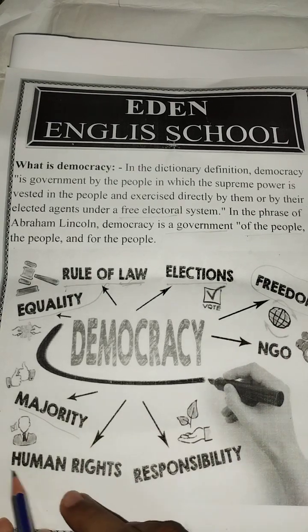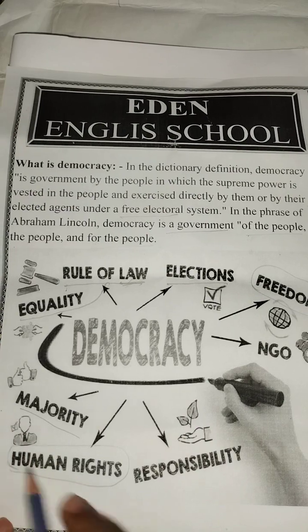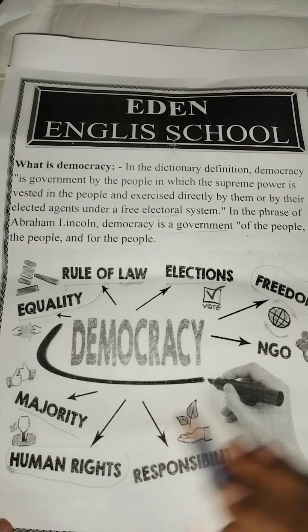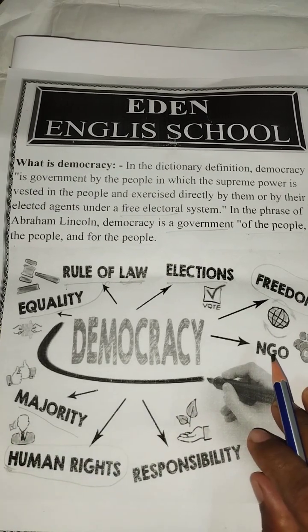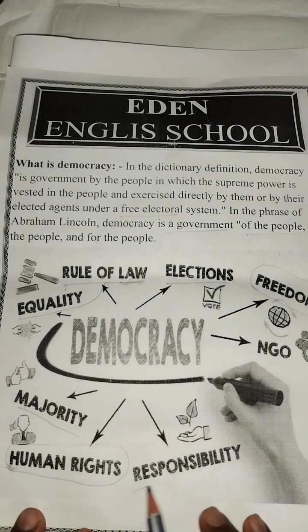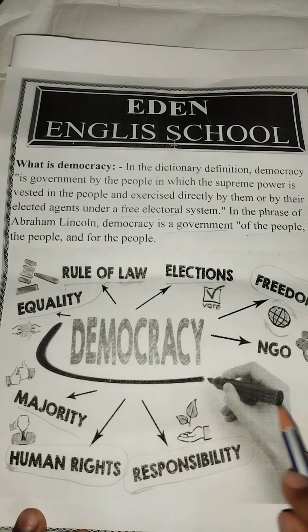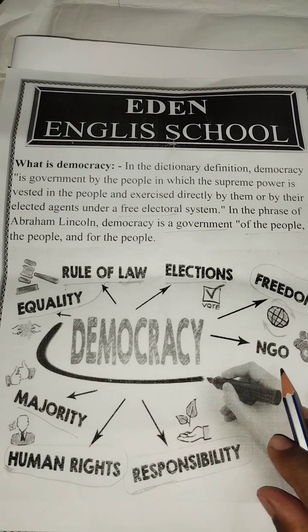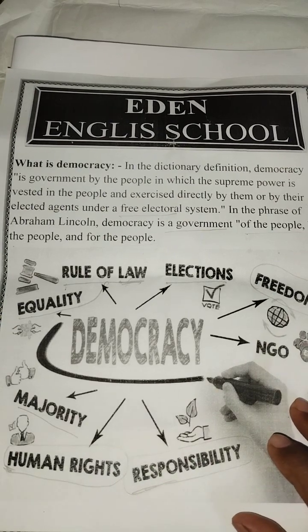Then human rights. We have human rights, fundamental rights and fundamental duty, and we will bring one next video where we discuss in detail human rights as well as fundamental duty. And next, responsibility. This is another important concept in our democracy.